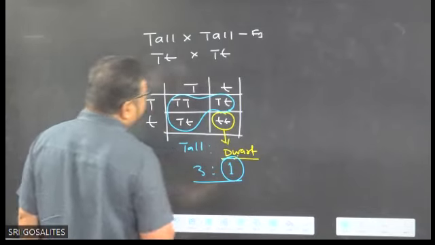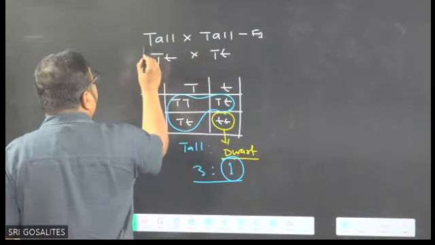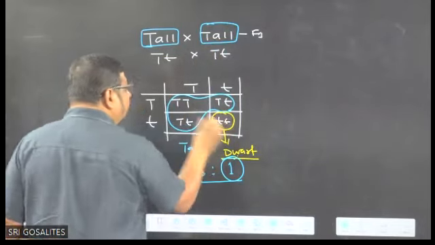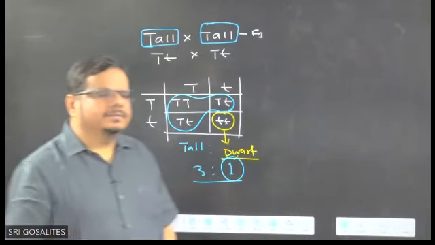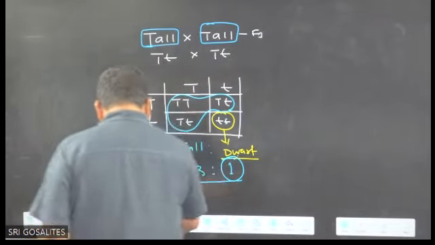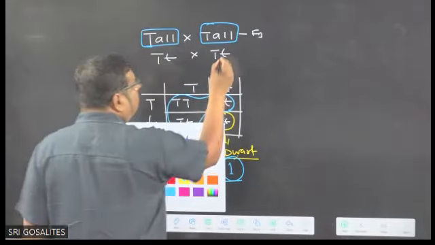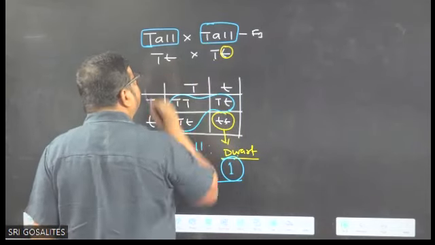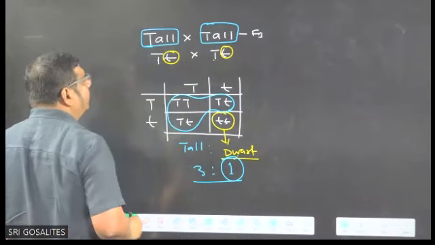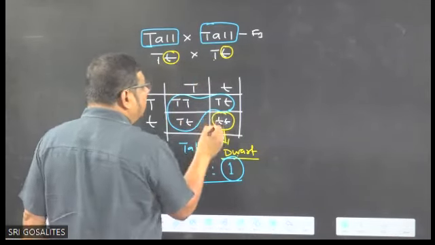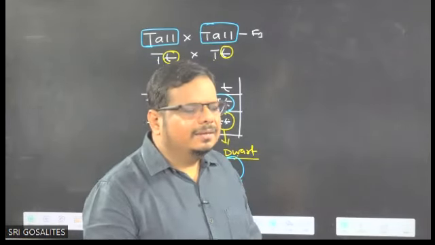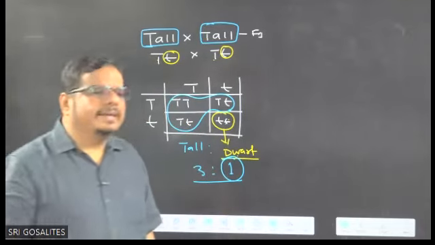Now you tell me, both parents are tall, yet children are also dwarf. How is it possible? Until and unless this small t segregates from capital T, is it possible they will come together? No. So what is segregating?